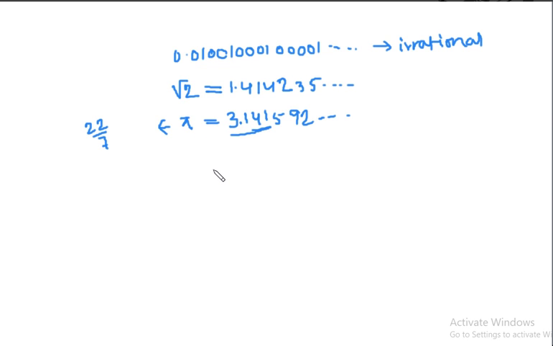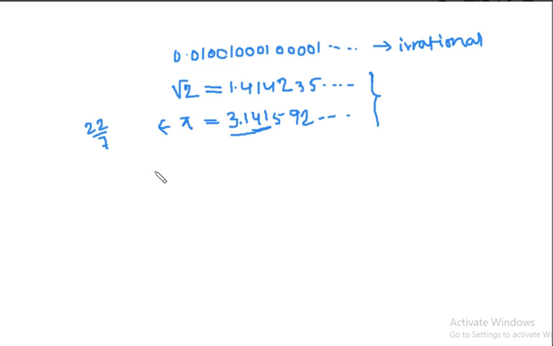There are some methods of finding these expansions, but here we are not going to explain those methods. Rather, we are going to share some history.